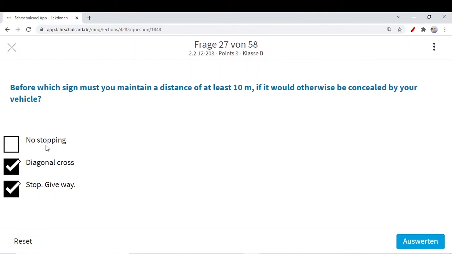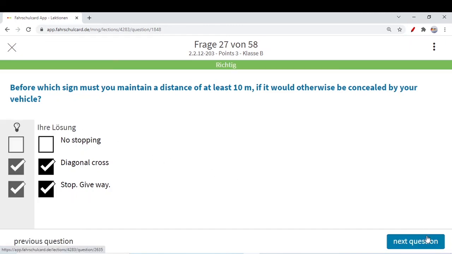No stopping sign is of no importance as such. After the no stopping sign, you should not stop for sure. But before or at the no stopping sign, you can. It's not a big deal. Let's move to the next question.